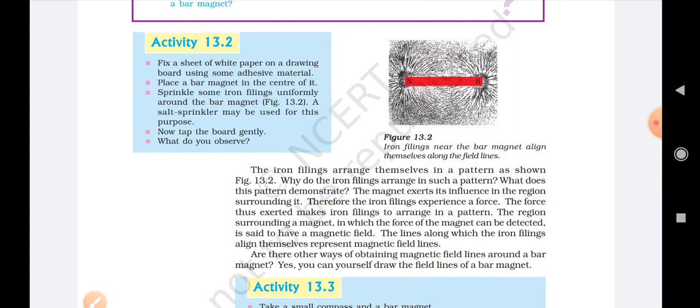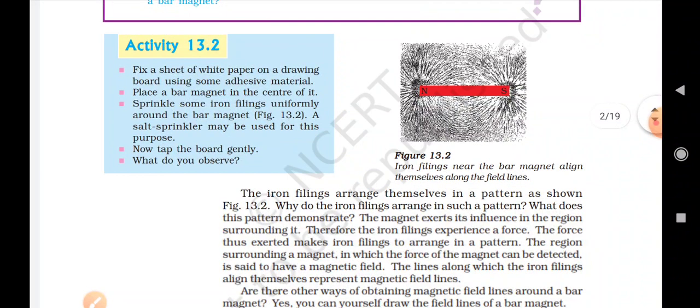In this activity, we take a white paper on a drawing board, keep a bar magnet in the center of it and simply sprinkle iron filings around the bar magnet.